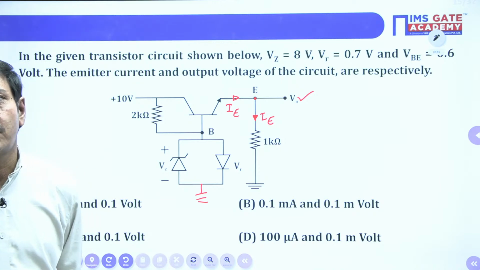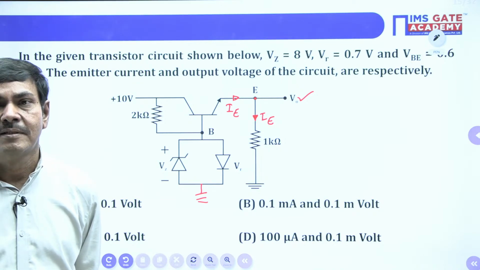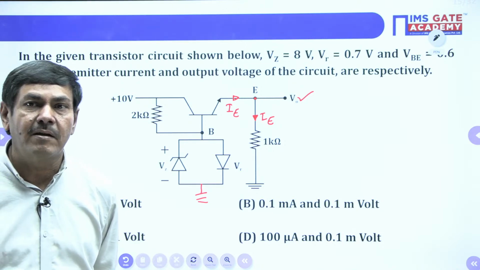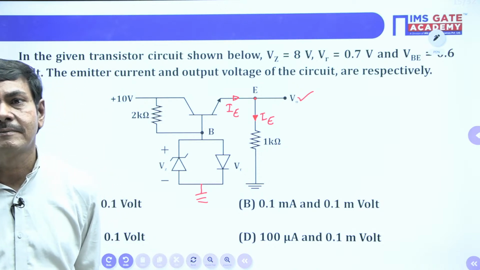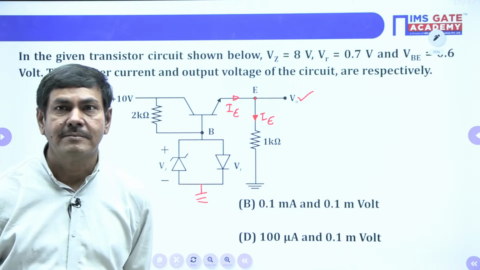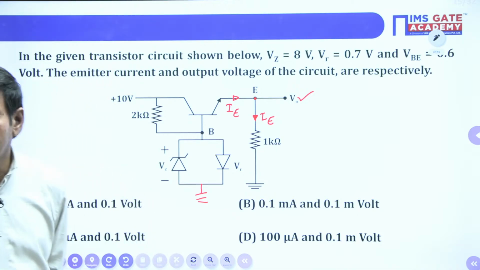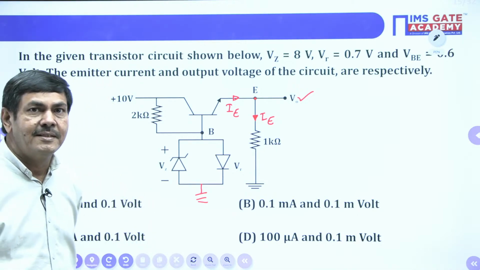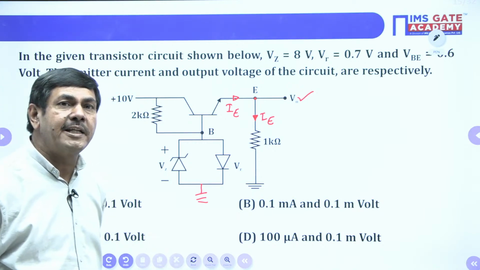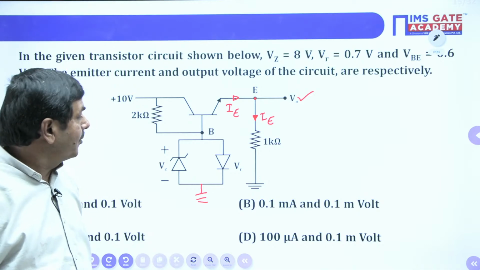The normal diode is operating, you said, very good. Your point is 100% perfect, but I have a doubt. Why will the Zener diode not operate? Do you have any idea? No idea. You tell me. Yes, I will explain. Please watch. Suppose any student made an assumption: sir, both are operating.